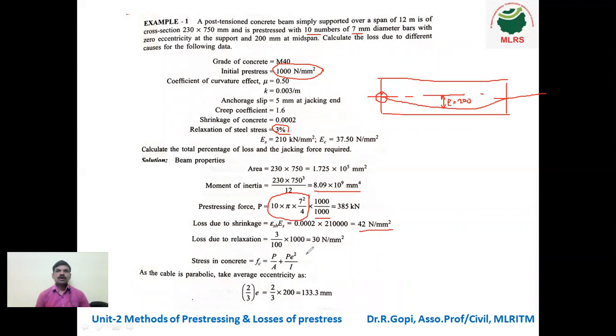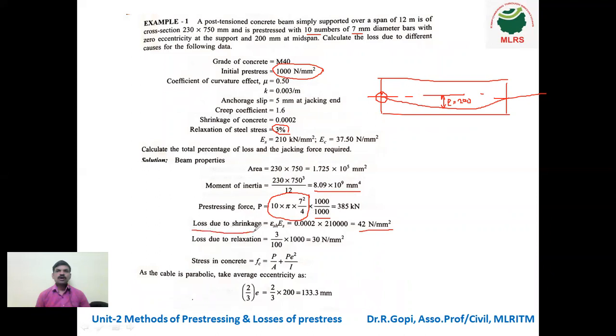There are two types of pre-stress. One is initial, another one is final. Initial means at the starting, that means after casting in the post-tensioned beam, what we give is initial. Final means after all losses, that is called final pre-stress. So we calculated two types of losses.